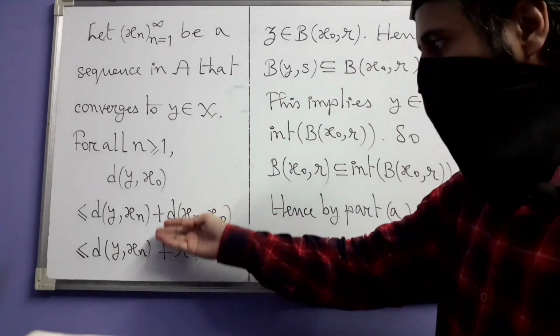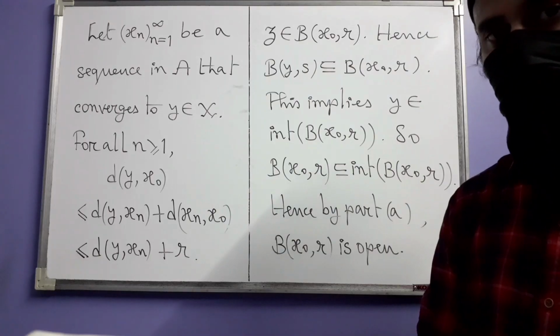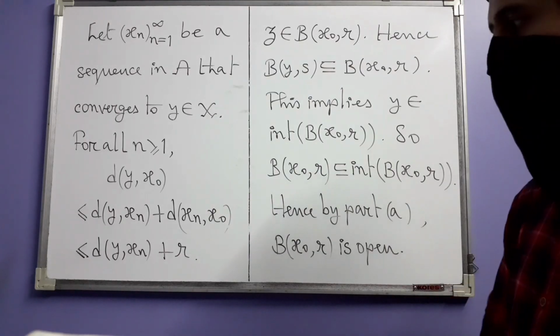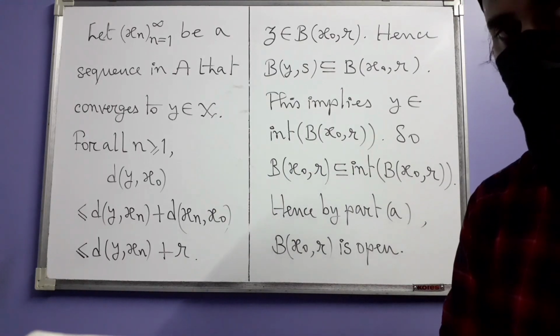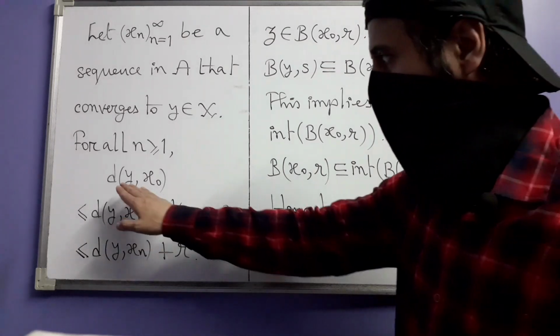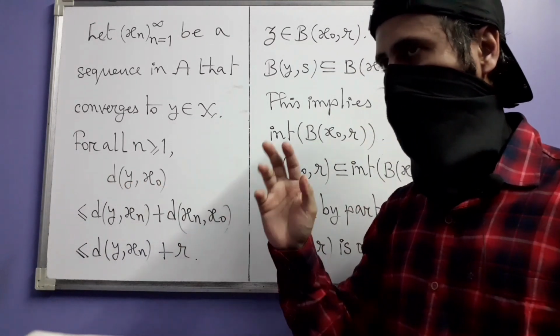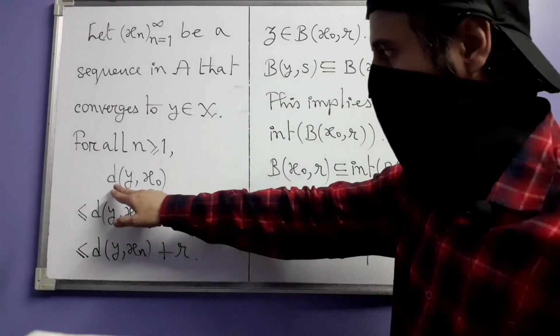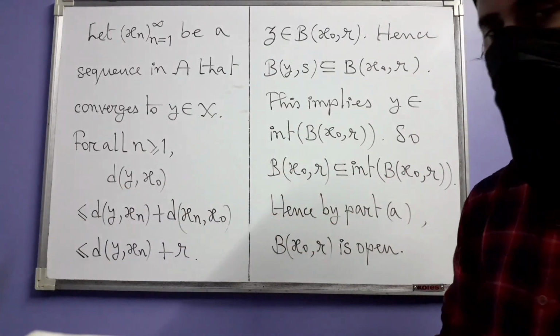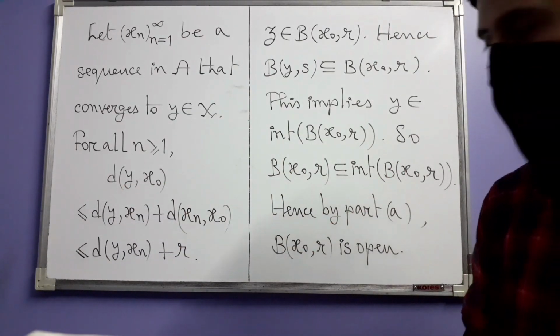So you now have an inequality involving sequences of real numbers. On one side of the inequality, you have a sequence which does not change. All of its terms are equal to d of y comma x naught. This is the real number, right?